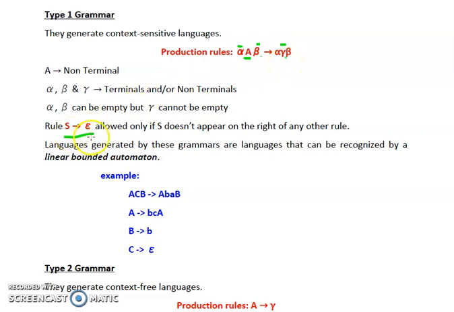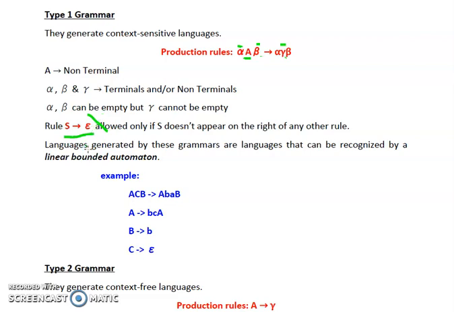Now, it is only allowed if S doesn't appear on the right hand side of any rule. If S is present on the right hand side of any of the rules, then we cannot have this particular rule. But if S is not present on the right hand side of any other rule, then S tends to epsilon is allowed.